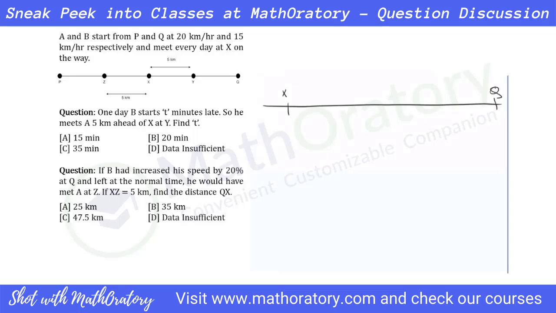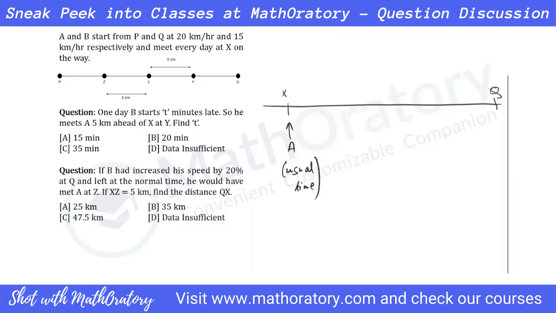So in this X and Q region, A is not late. So what does that imply? That A will reach the meeting point at the usual time. It's not late at all, right? So whenever A and B reach every day, at that time A has reached X, right? B has not reached this point yet.